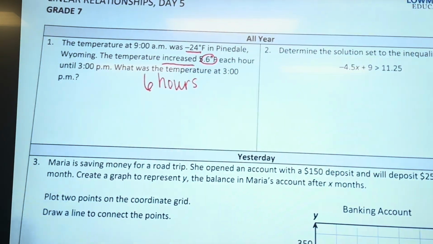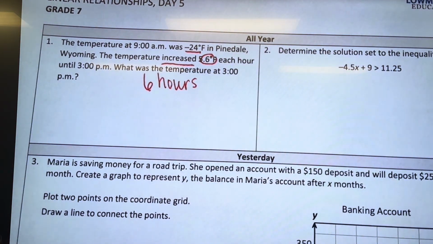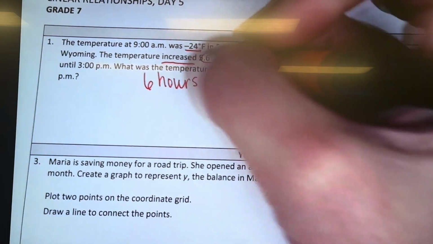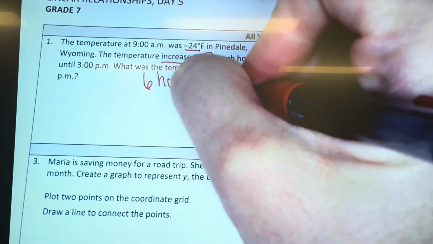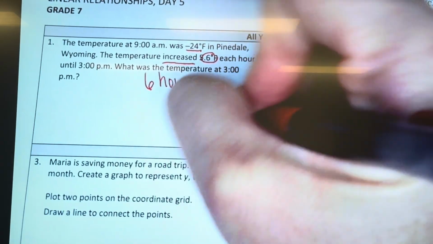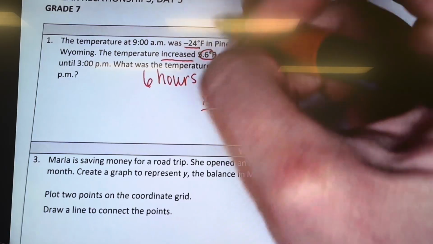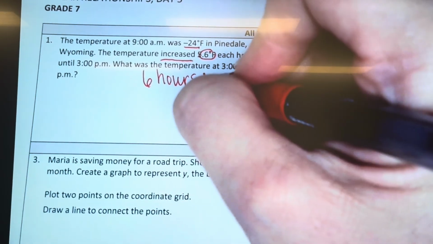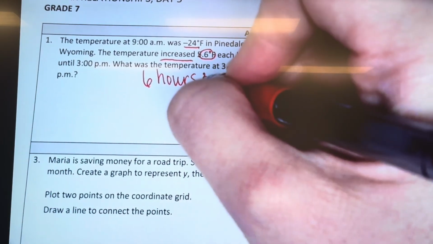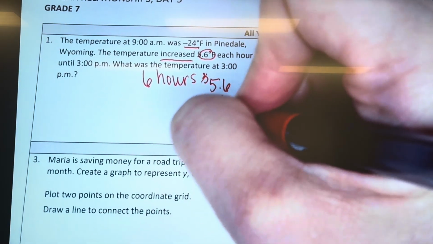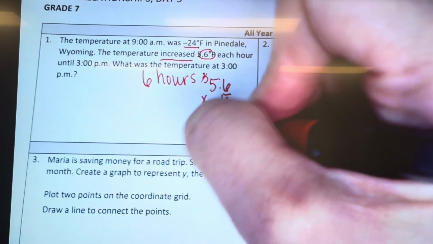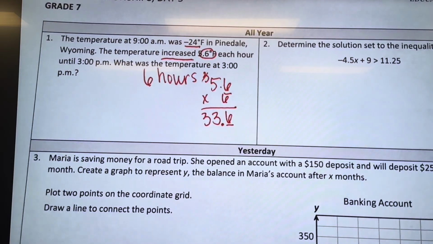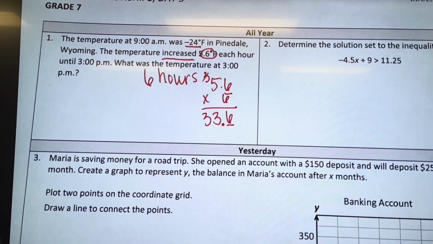And how much did the temperature increase by each hour? 5.6. So if it increased 5.6 degrees for 6 hours, then we're going to multiply that. 6 times 6, 36. Carry my 3. 5 times 6 is 30 plus 3 is 33. Then I count my decimal. So from 9 a.m. to 3 p.m., the temperature increased 33.6 degrees.